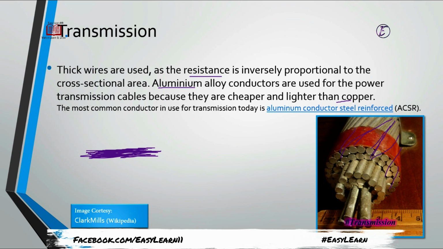The most common conductor in use in the transmission system, the diagram you are seeing, is ACSR, aluminum conductor steel reinforced. It means this is called the core. The center core is made up of steel. Again, aluminum wires are wound on the core. The core basically is the center where the magnetic field is induced by the current.